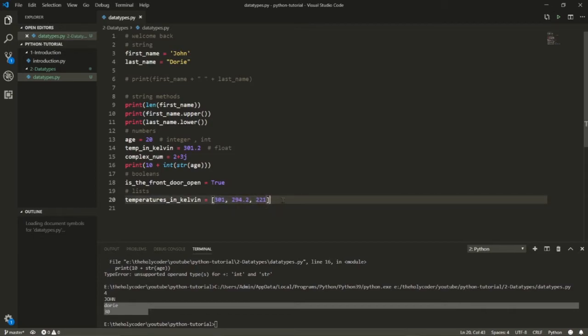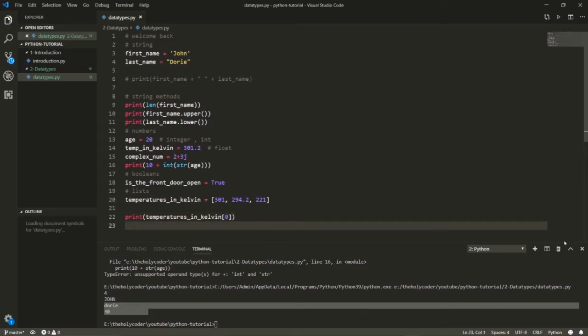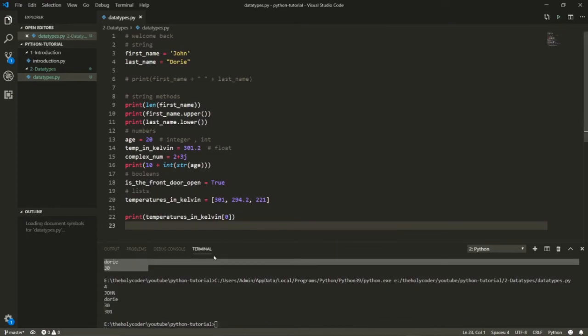Now to access, for example, the first thing and this thing and this thing, you do this: temperatures in Kelvin, and just access it like that. For example, 0. Now here's the interesting thing, if I run this, it'll give me the first value.